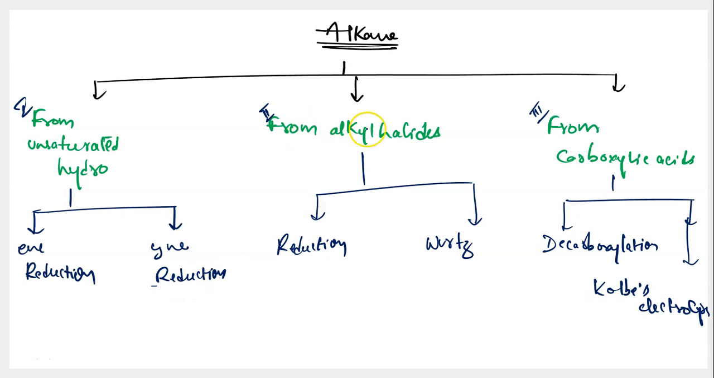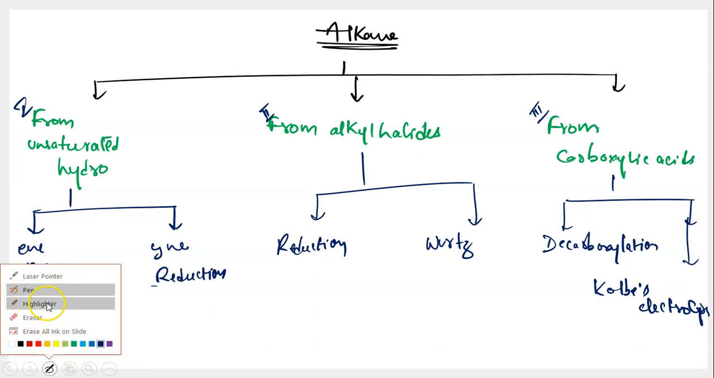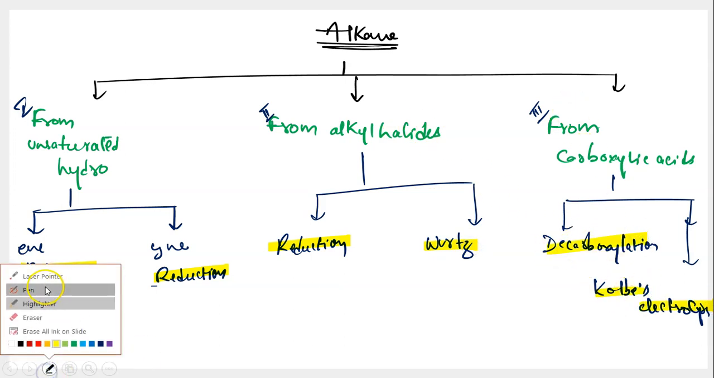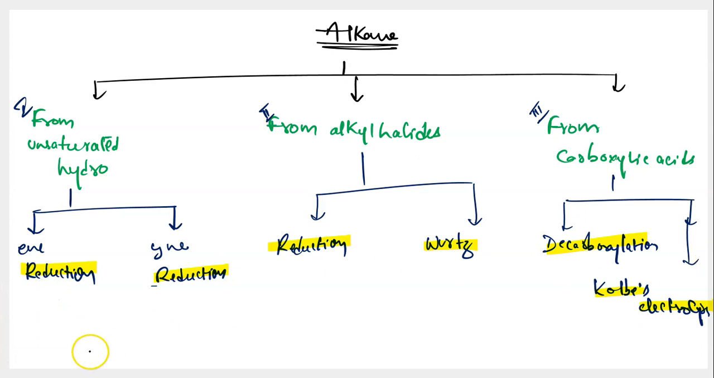On the other hand, if you're taking alkyl halide as starting material, you can choose to conduct reduction or you can choose to conduct Wurtz reaction. And if you're taking carboxylic acid as your starting material, you can choose to conduct decarboxylation or Kolbe's electrolysis. All of this together is equal to how many reactions? It is all equal to 6 reactions. You can conduct reduction of alkene, reduction of alkyne, reduction of alkyl halide, Wurtz reaction, decarboxylation or Kolbe's electrolysis. You can take either of these reactions to prepare alkane.